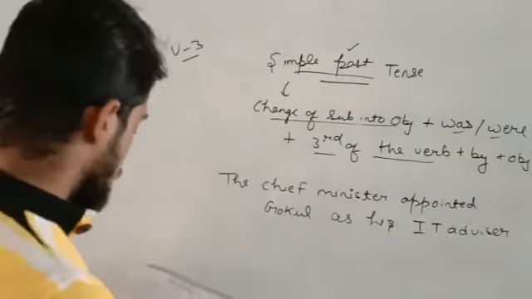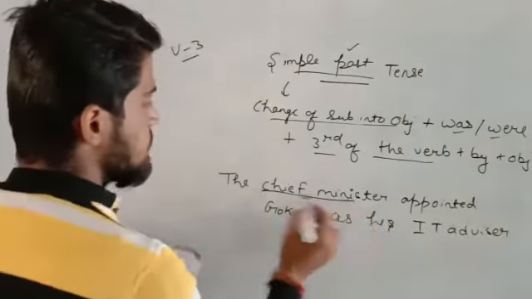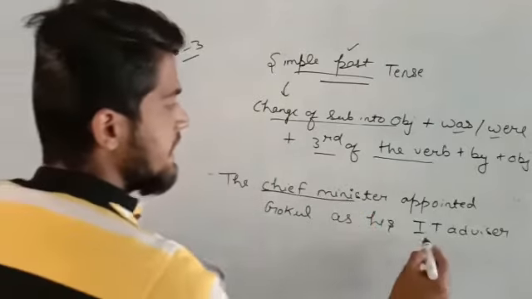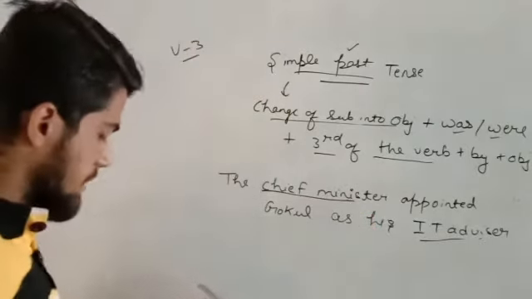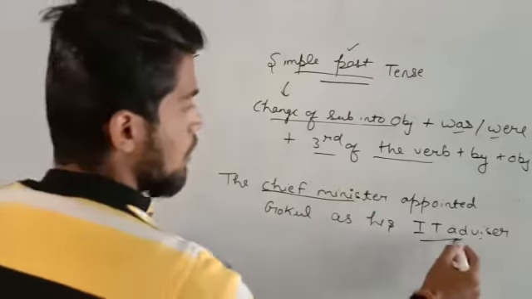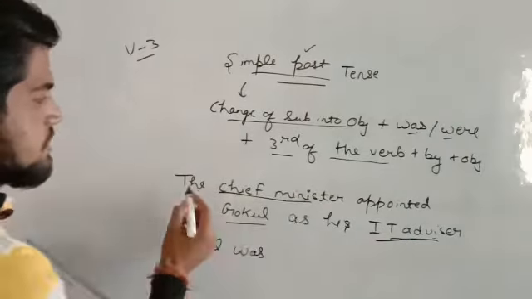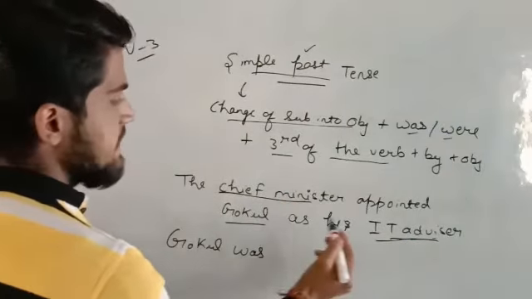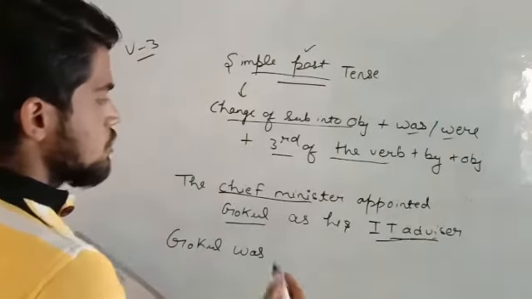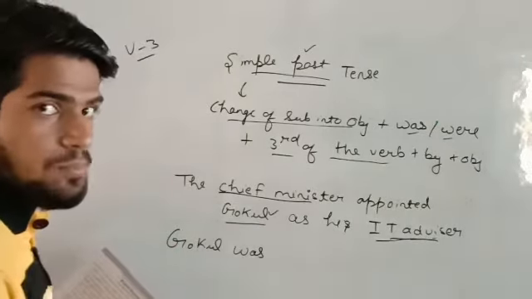Okay. So this is the subject. Here the chief minister is the subject and the IT advisor is the object. So what will we do? Our sentence is: the chief minister appointed Gokul as his IT advisor. So we know that Gokul is the object.